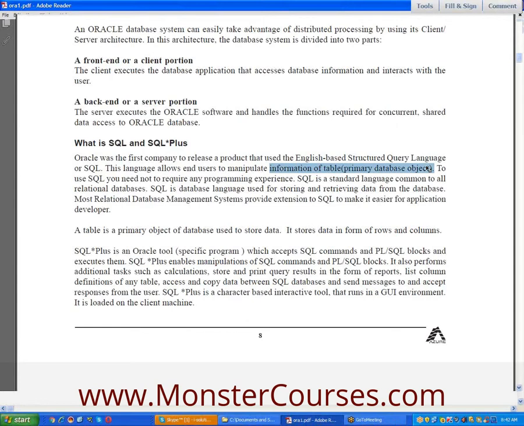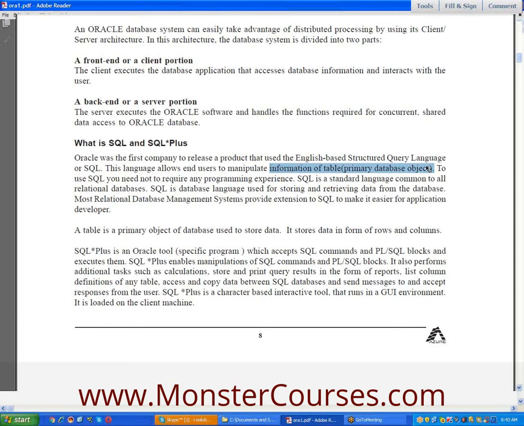Table or database object, both are same. Using SQL Plus, we can access the data using SQL. SQL Plus is different, SQL is different. SQL Plus is the software, SQL is the technology.